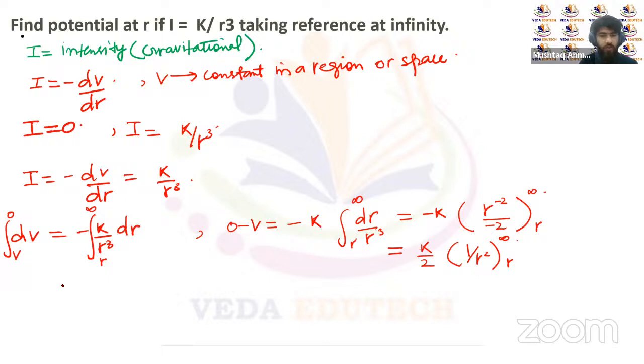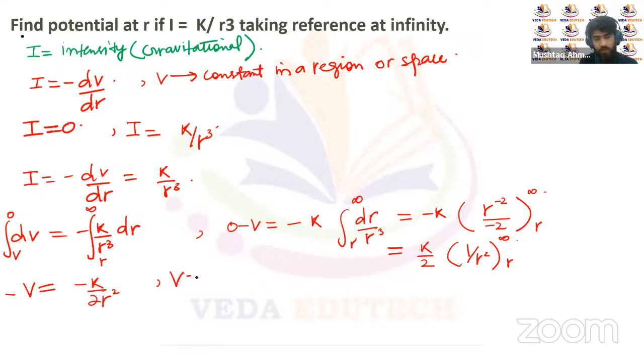So the gravitational potential V will be here, that's minus V, taking the upper limit, that's infinity, it will be 0, and the lower limit will give minus k by 2r square, right, minus k by 2r square.